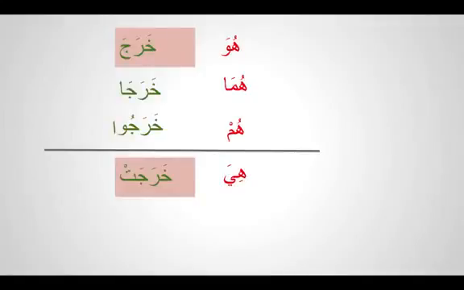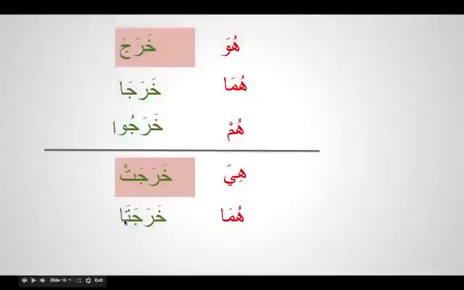So if I want to say two women left, how do we say it? We first bring the feminine version of the verb, which is kharajat, and then we put the alif of the dual, alif muthanna. It becomes kharajata. It's not kharaja. Kharaja means two men left. Kharaja means one man left.